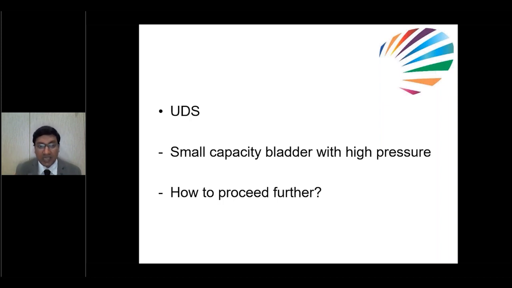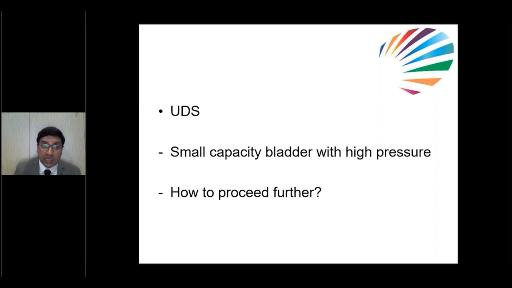So the child is having mild impairment because of bilateral diffuse scarring in the kidneys and persistence of high grade reflux, grade 5 reflux in both kidneys. Even though urethral profile is normal in repeat MCUG, he is having secondary VUR, that is high grade with a small capacity, high pressure bladder. How to proceed further?